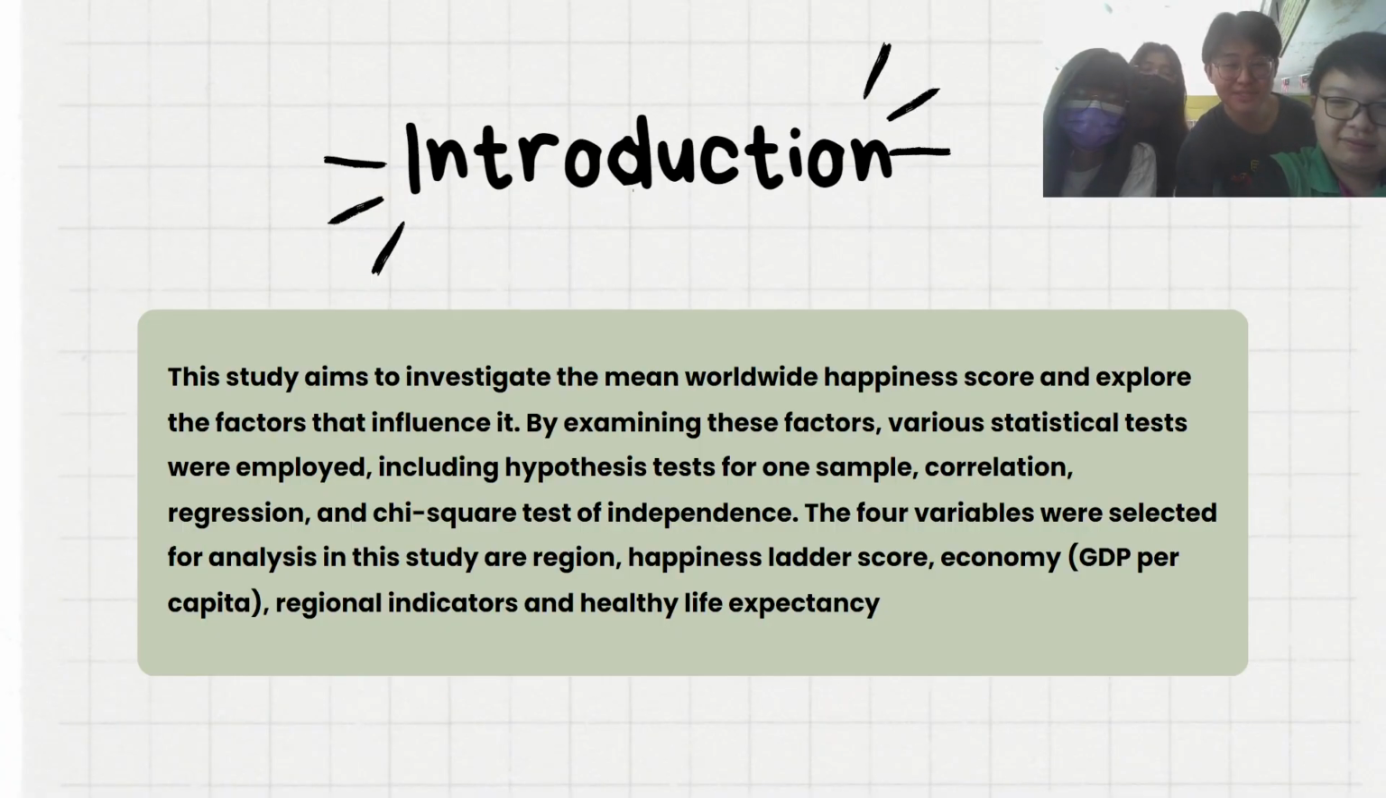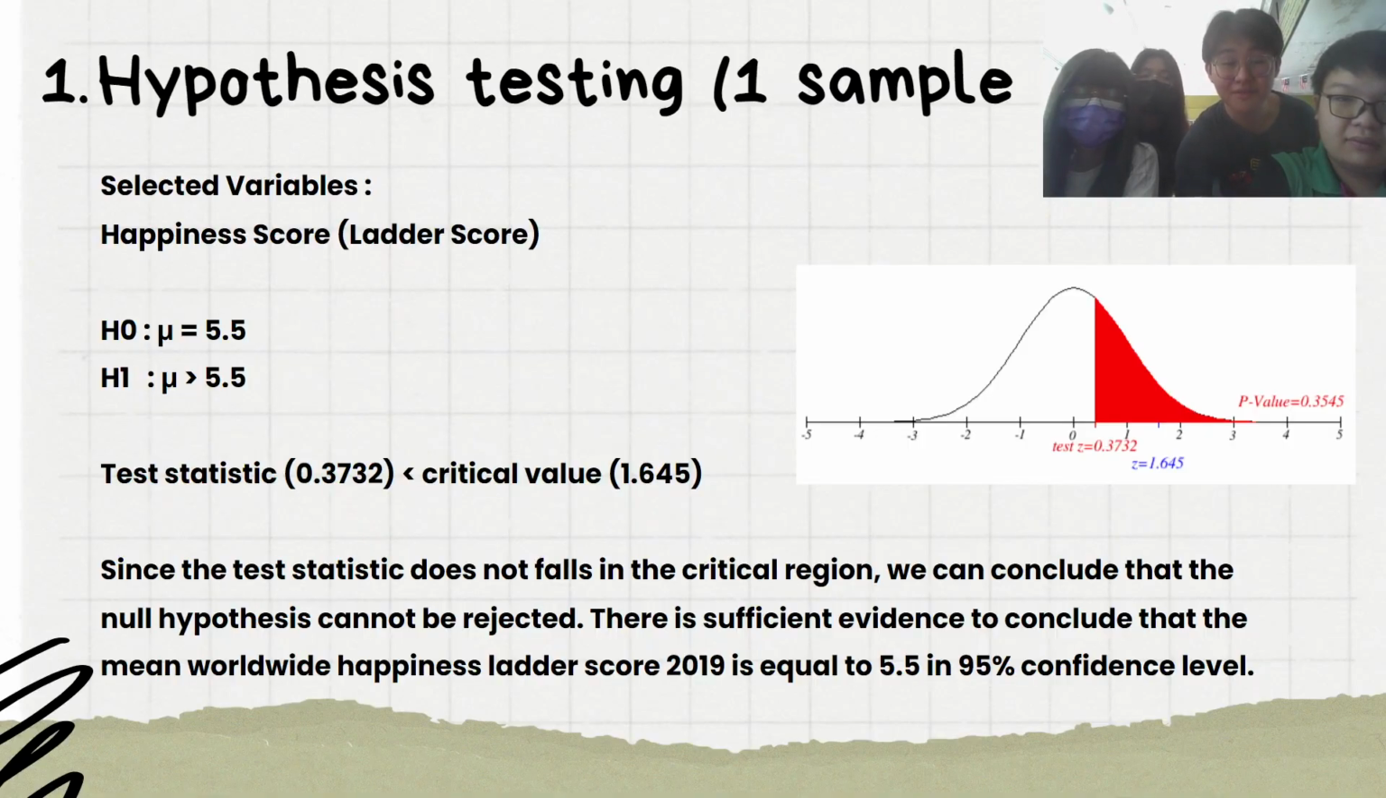For the introduction, this study aims to investigate the mean worldwide happiness score and explore the factors that influence it. Various statistical tests were used, such as hypothesis tests for one sample, correlation, regression, and chi-square test of independence. First of all, for the hypothesis testing one sample test, the selected variable is happiness scores.